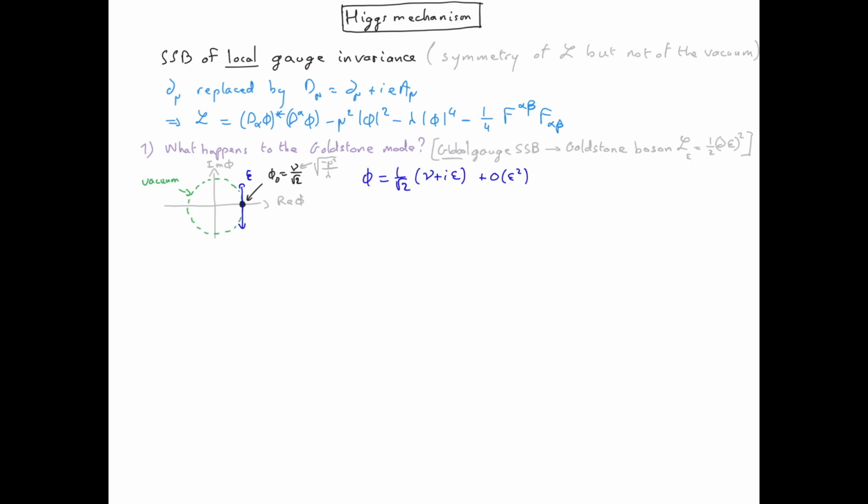Let's factorize nu. We recognize the first order Taylor expansion of an exponential. So we see that the Goldstone mode corresponds to a local gauge transformation. But in principle, our Lagrangian is local gauge invariant because we used gauge covariant derivatives, and therefore it should not depend on the Goldstone mode because the latter corresponds to a local gauge transformation. Let's verify this explicitly.